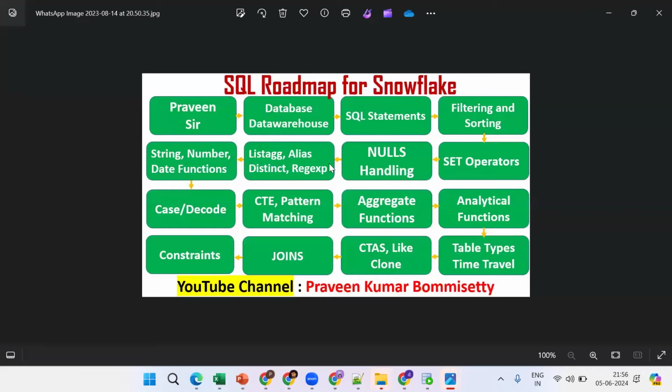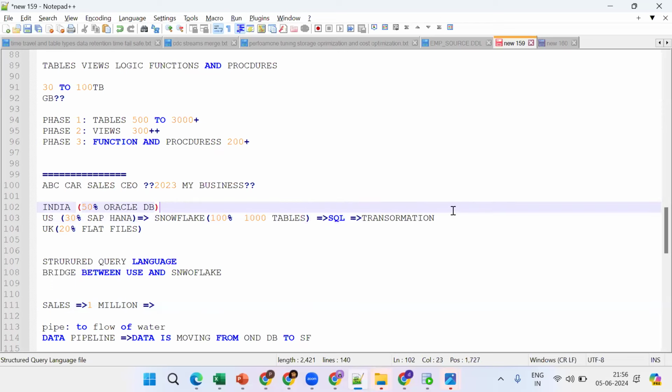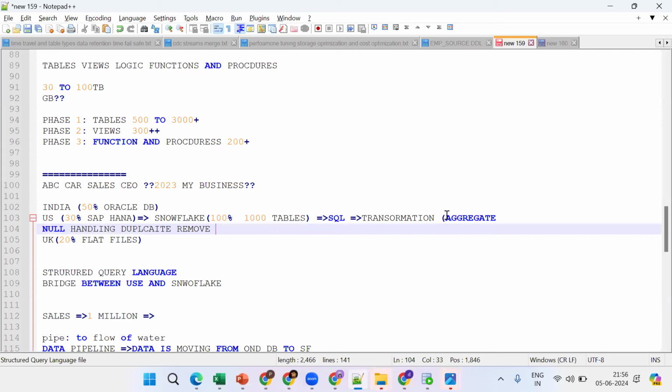Okay, so now we are bringing data to Snowflake. With the help of SQL we are doing the transformation. What transformation will we go for? We will go for aggregate functions, null handling, and removing duplicates. Then ultimately we should create views. Now the views will be given to the BI people, and they will try to create the dashboards.